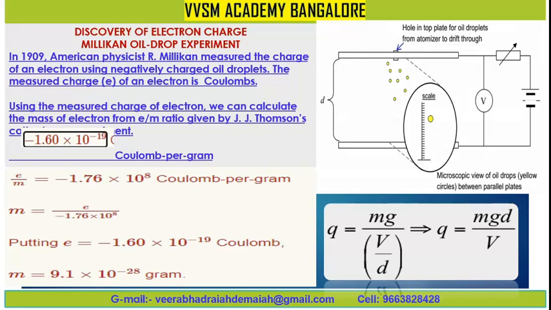In 1909, as I told you, the American physicist R. Millikan measured the charge of an electron using negatively charged oil droplets. The measured charge e of the electron is in coulombs. The unit of charge is coulomb, you know that.